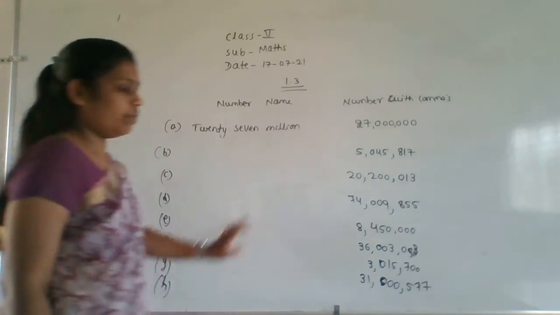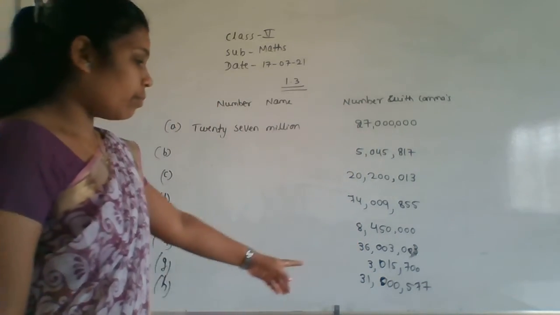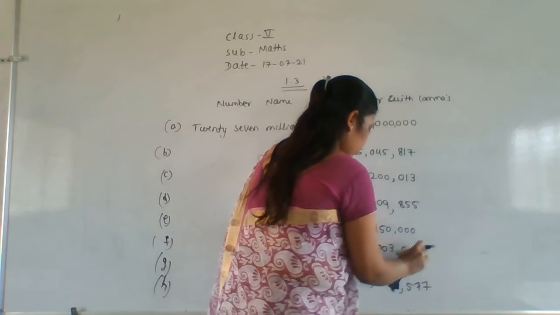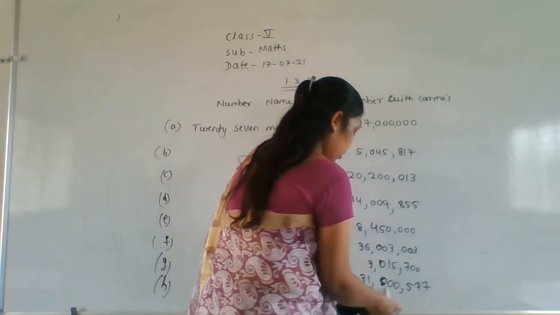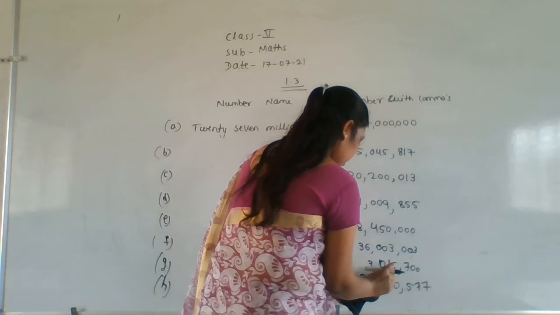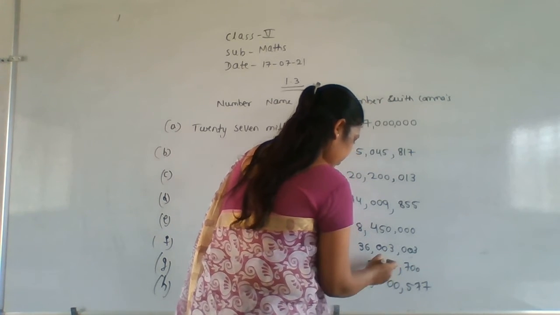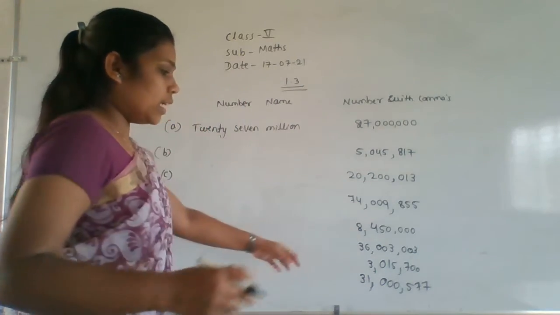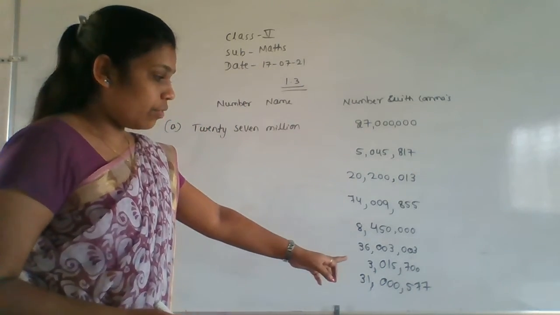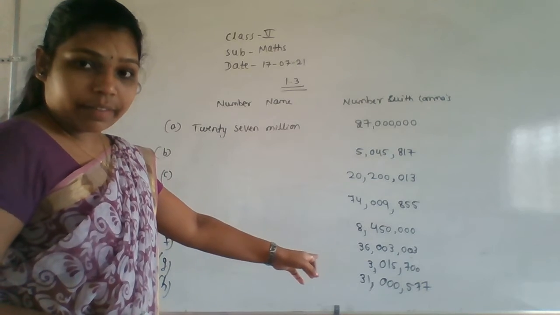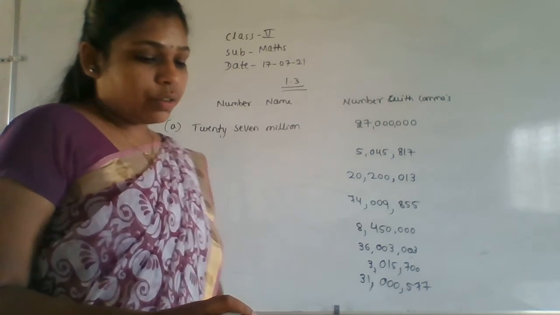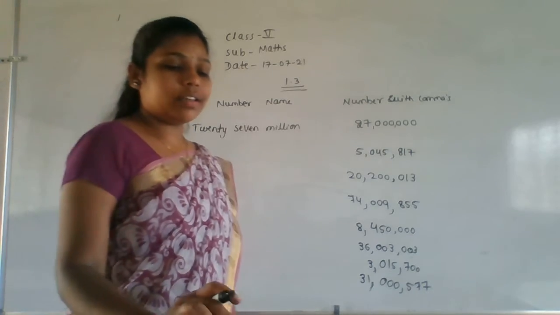Okay. 31 million 500. Can I write once again this? 03 here and it will be the 00. Okay. So 31 million 577. That is the number name. Understanding everyone? Okay.